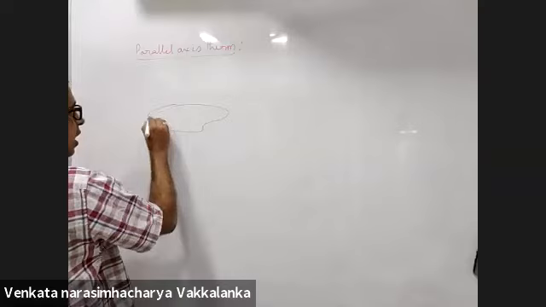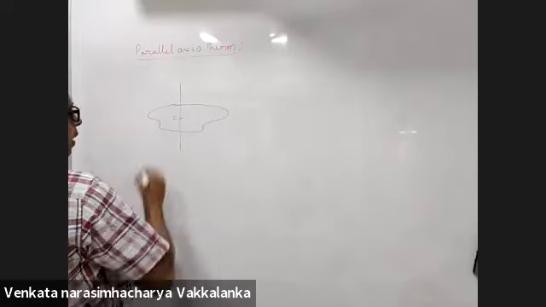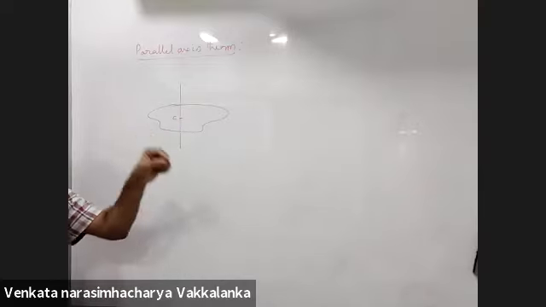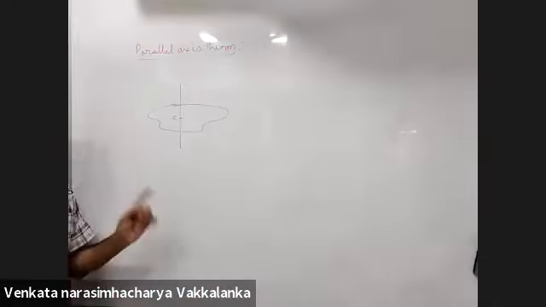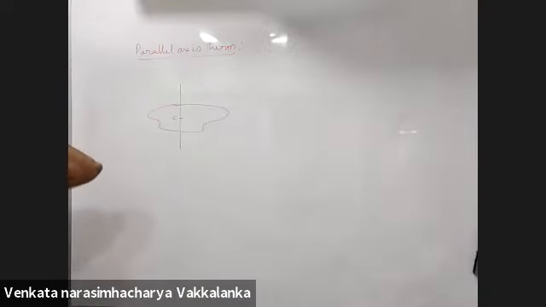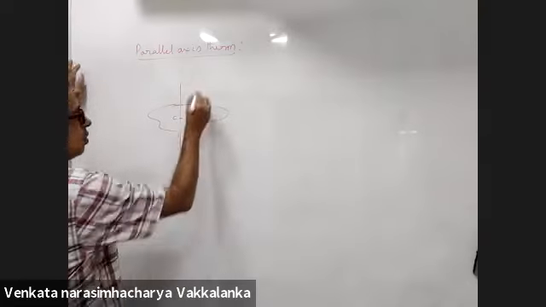If there is an arbitrary body like this, and this is the center of mass of the body, listen carefully.